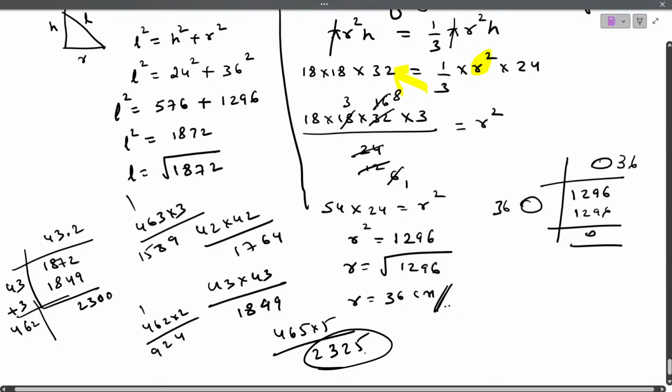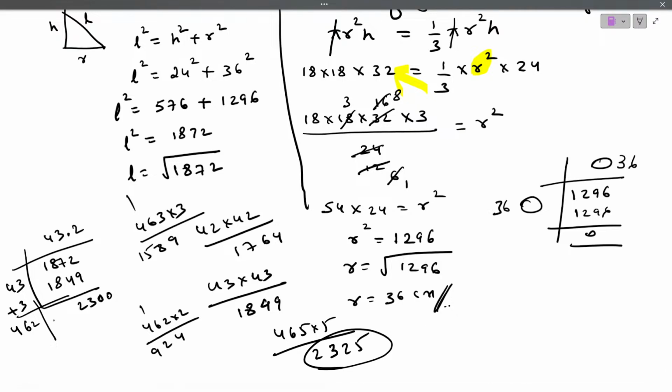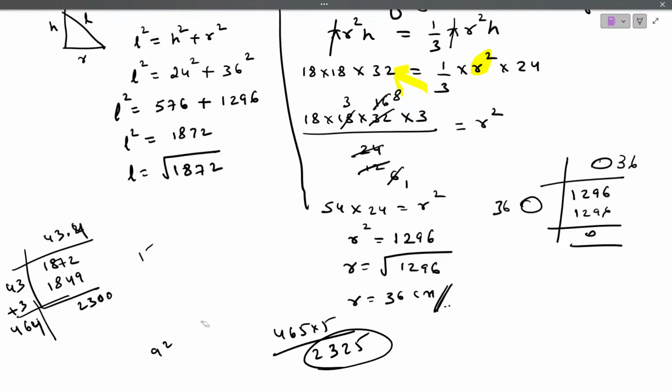We are getting 2325. Then definitely it will go with 4 tables, right? So here also 4, here also 4. So directly you can conclude the final answer, the slant height is 43.4 centimeters.